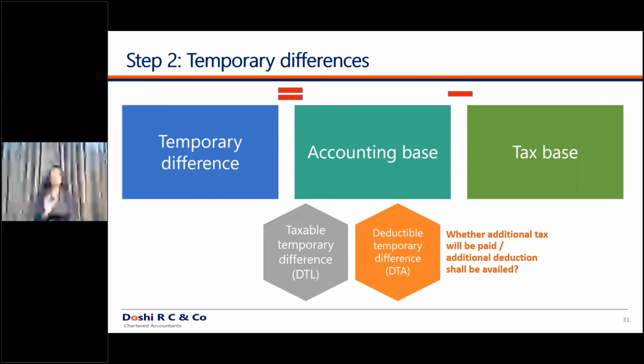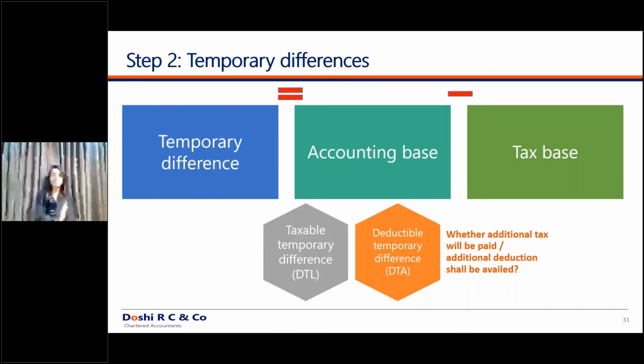So the nomenclature used by the standard is taxable temporary difference. That is nothing but DTL, what we used to call under Indian GAAP. So taxable temporary difference or deductible temporary difference. Don't go by the formula of if accounting base is greater than tax base, then DTL, accounting base is lesser than tax base, then DTA. Don't go by such plus minus formulas. If in future years you're going to pay a higher amount of tax, then it is a taxable temporary difference, a DTL. And if in future years you're going to pay a lesser amount of tax, then it is a deductible temporary difference, a DTA.